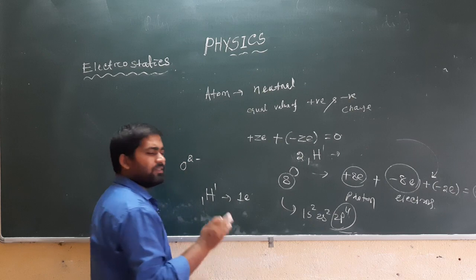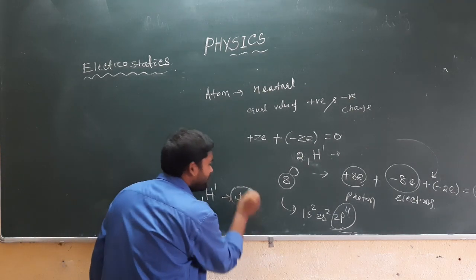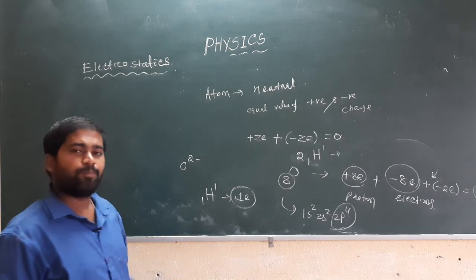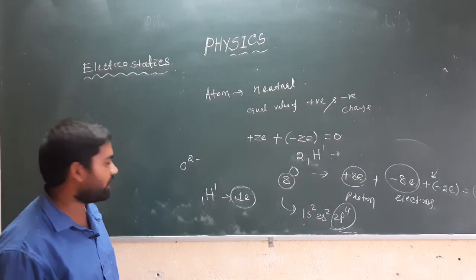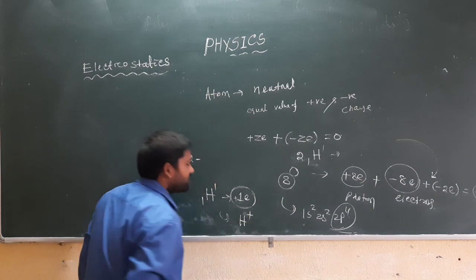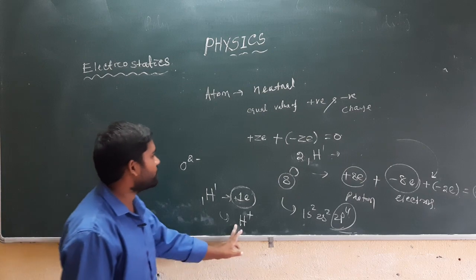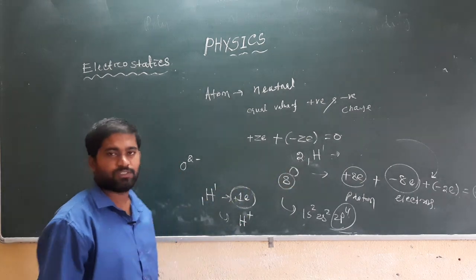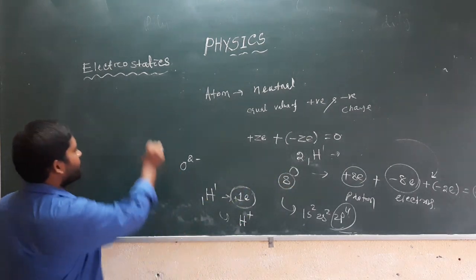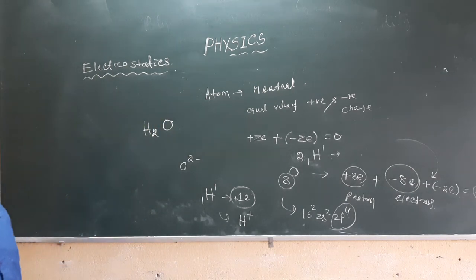When the negative charge is removed, the remaining charge in the hydrogen nucleus will be plus 1, and it becomes a positive charge, H plus. In order to balance, we are taking 2 hydrogens. So that's why we form an H2O molecule.